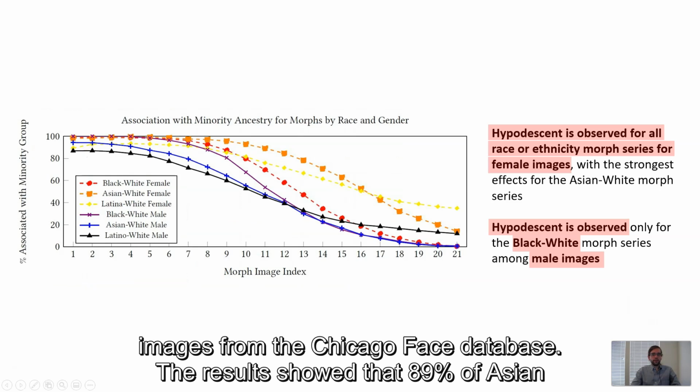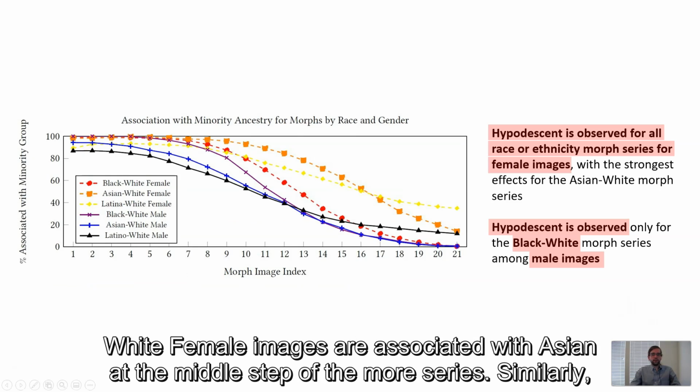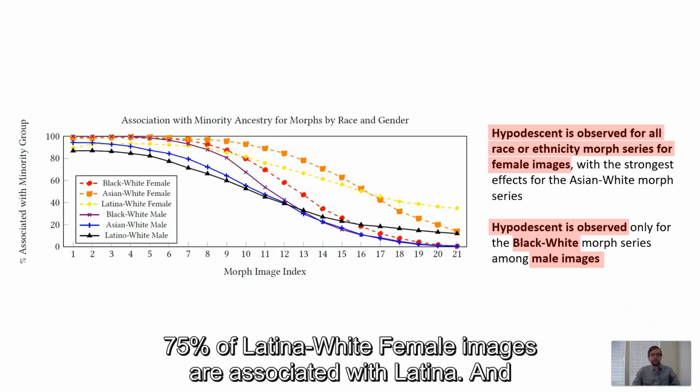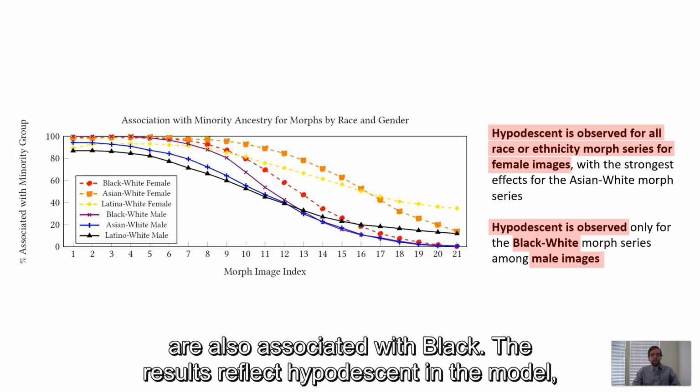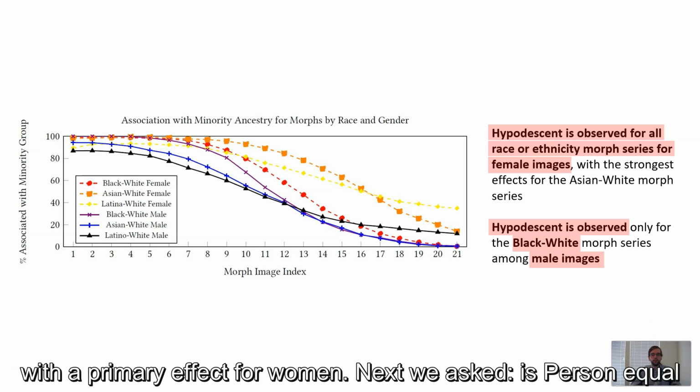The results showed that 89% of Asian-white female images are associated with Asian at the middle step of the morph series. Similarly, 75% of Latino-white female images are associated with Latina, and 69% of black-white female images are associated with black. 53% of black-white male images are also associated with black. The results reflect hypodescent in the model with a primary effect for women.